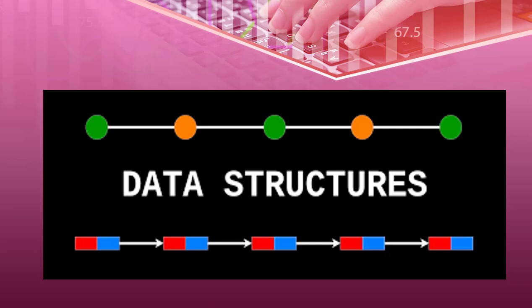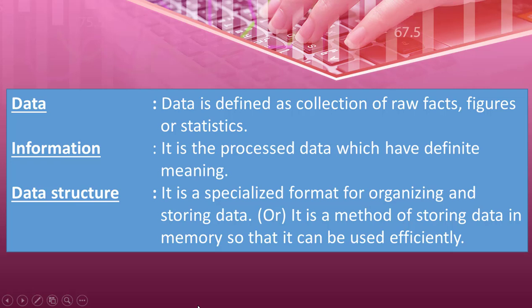First you should know the meaning of data. Data is a defined collection of raw facts, figures or statistics. And information is processed data which has a definite meaning. So data means raw facts. It can be a number, an image, audio, video, anything. Raw facts do not have a meaning. But information is processed data which has a definite meaning.